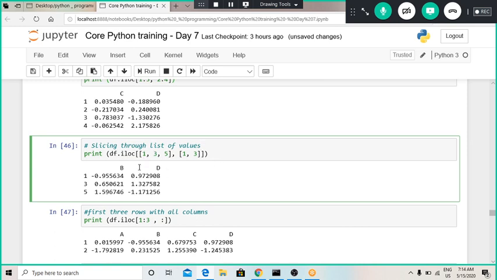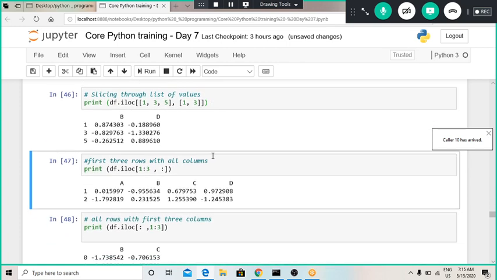For extracting an item from a column position, or multiple items using row and column values, we have to use this type of syntax. First we have provided these three rows, like 1, 3 and 5, and the values stored in these particular columns. This is how we can get values.